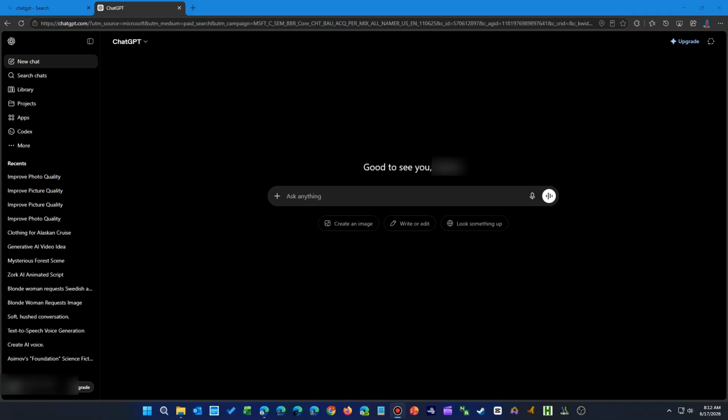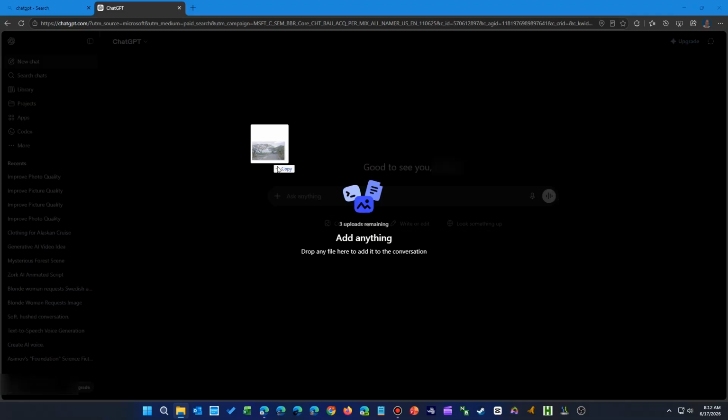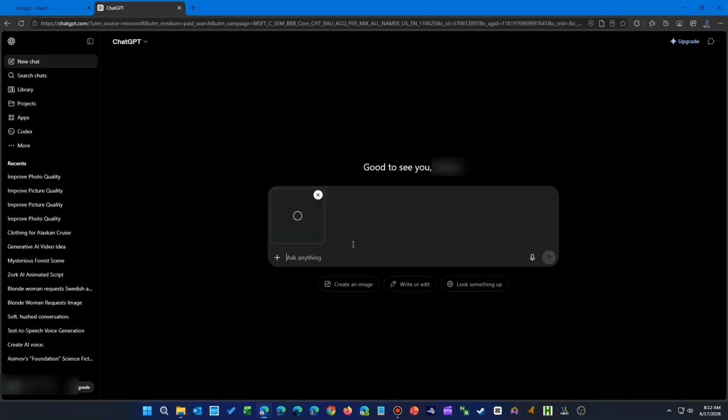So there you are on the first screen. How do you start? Well, there's a button that says create an image, but you don't even have to do that. Just go to your image in the file manager, click and hold on it and drag it to the input box on ChatGPT. Drop it and you're ready to tell ChatGPT what you want to do.